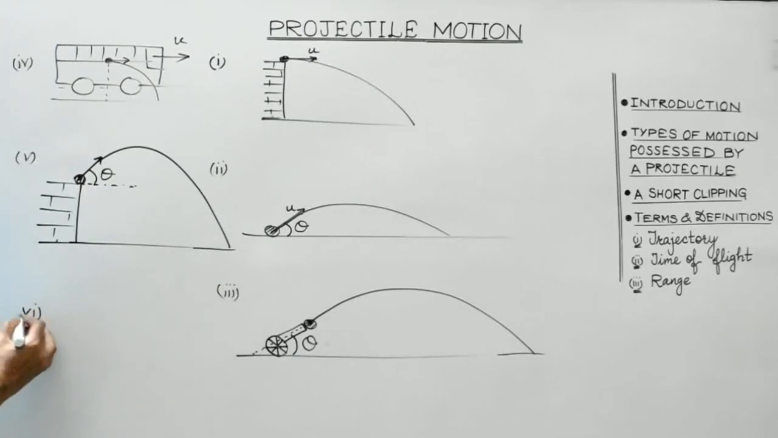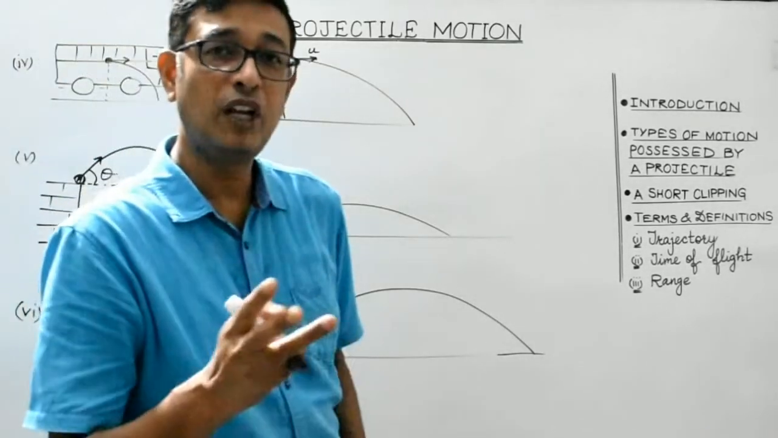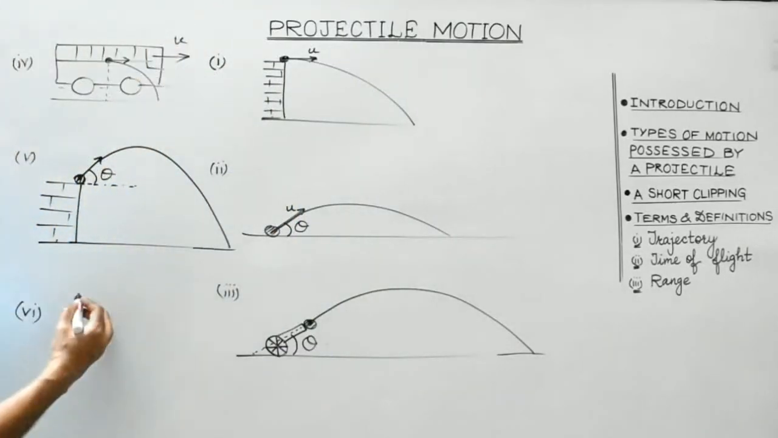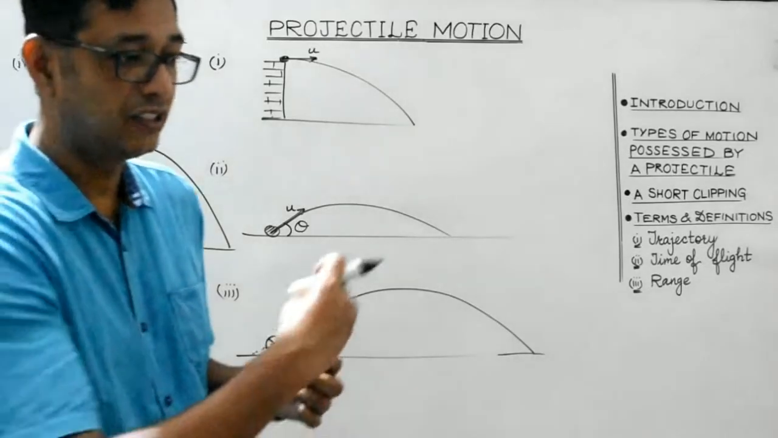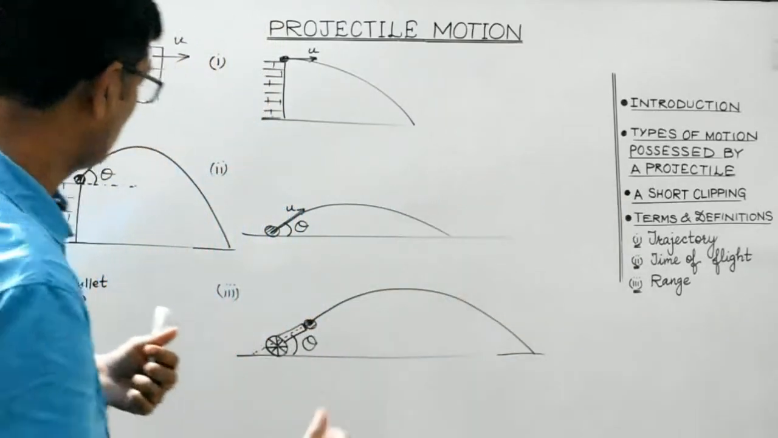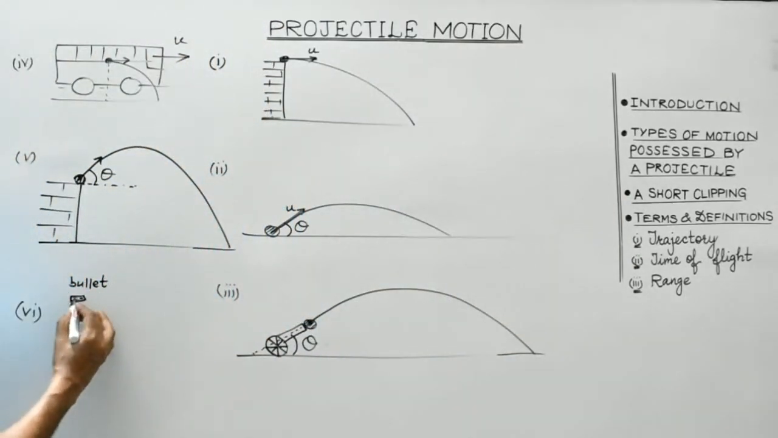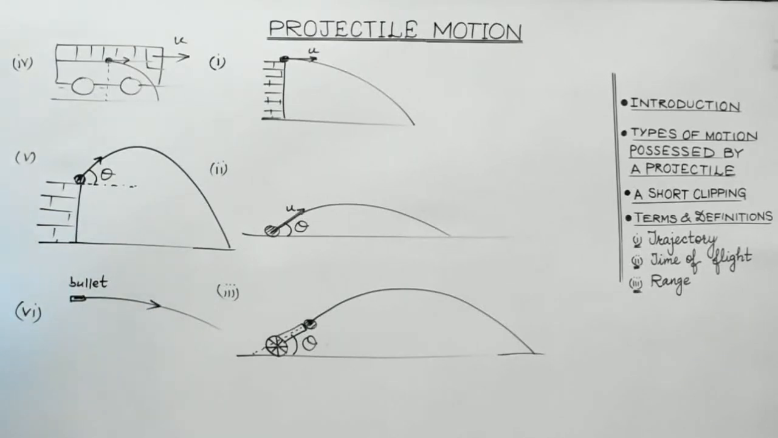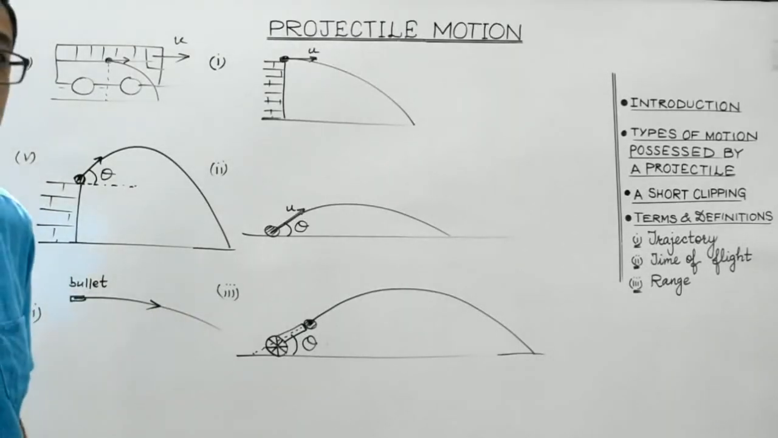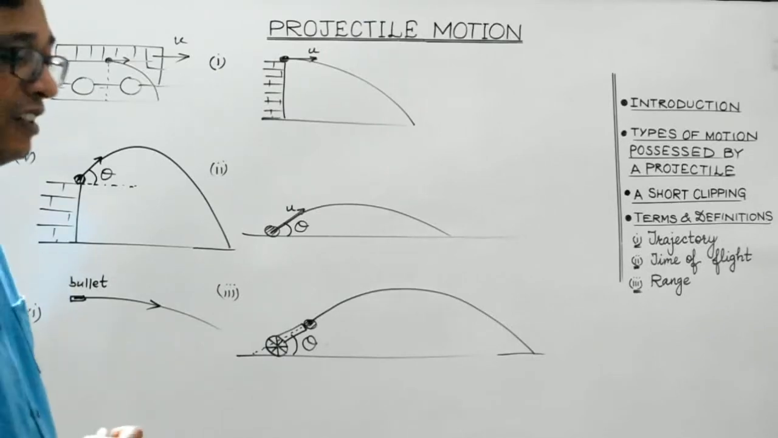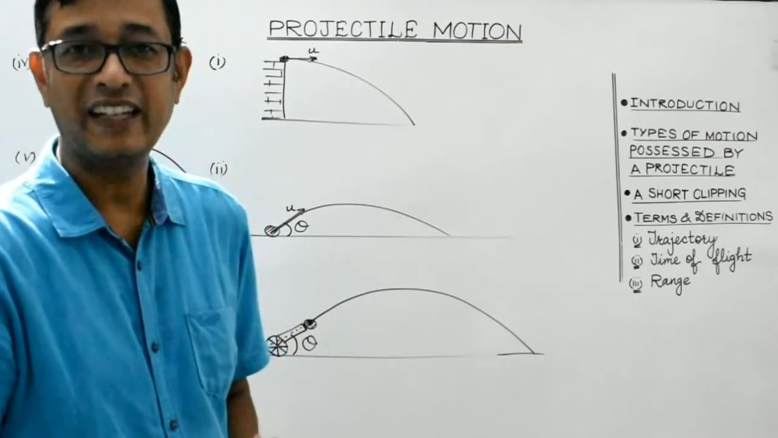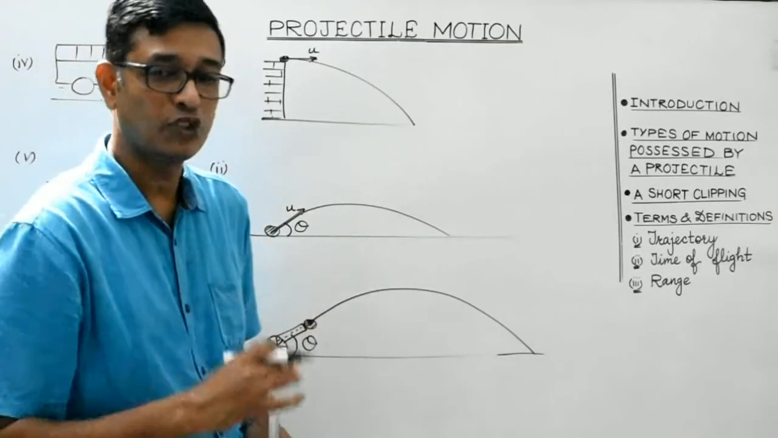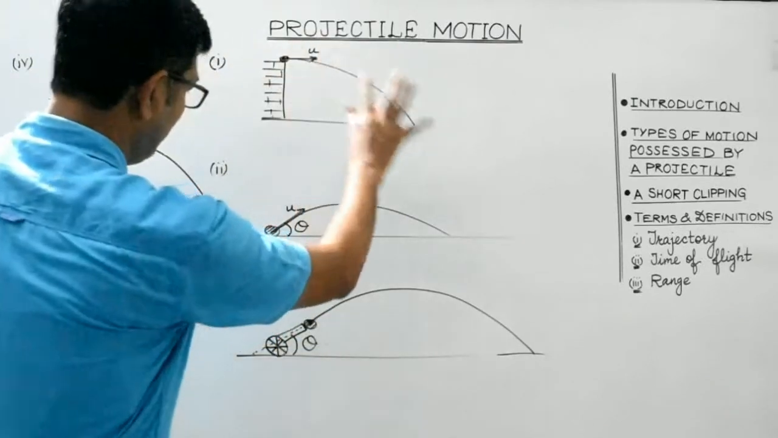Sixth, as we have discussed, a bullet fired from a gun, it will be like this. This is suppose a bullet. As soon as it gets released from the barrel of the gun, what happens is it will tend to follow a path like this. So this is again the example of a projectile motion. Then the case of a throwing of a javelin by an athlete, that is also an example of projectile.